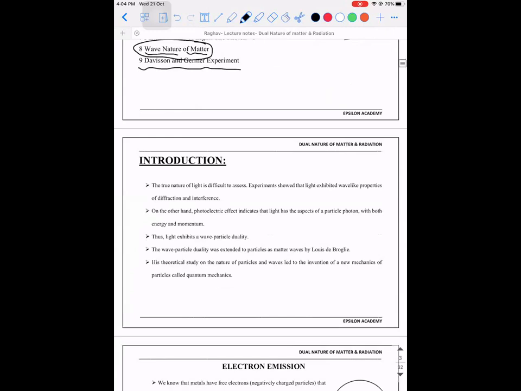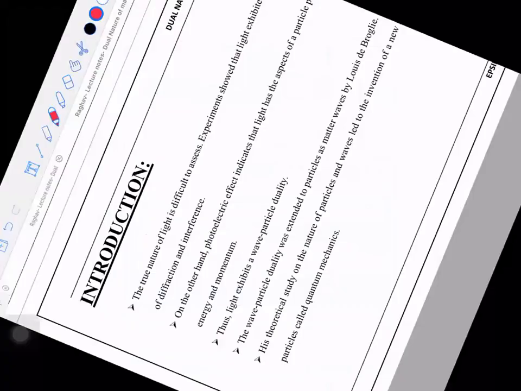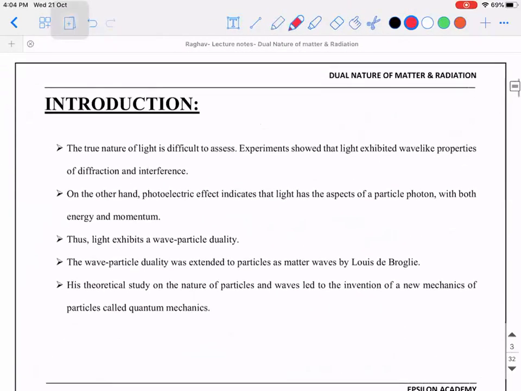I'll just read out certain points. If you look at the introduction of dual nature of matter, the true nature of light is difficult to assess. Experiments showed that light exhibited wave-like properties of diffraction and interference. On the other hand, the photoelectric effect indicates that light has the aspects of a particle, the photon, with both energy and momentum.